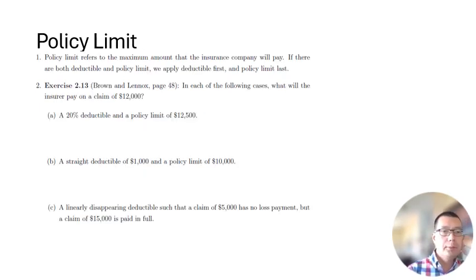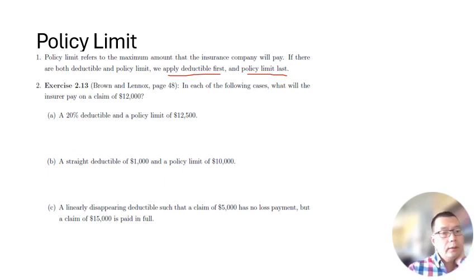Now let's talk about policy limit. Policy limit refers to the maximum amount that the insurance company will pay. If there are both deductible and policy limit, we apply deductible first and policy limit last. So let's look at some examples. In each of the following cases, what will the insurer pay on a claim of 12,000?